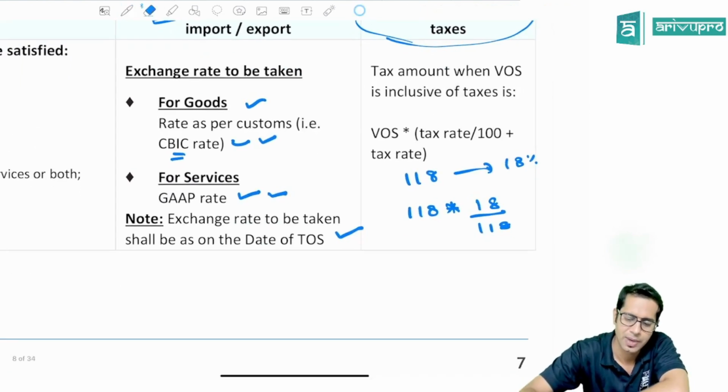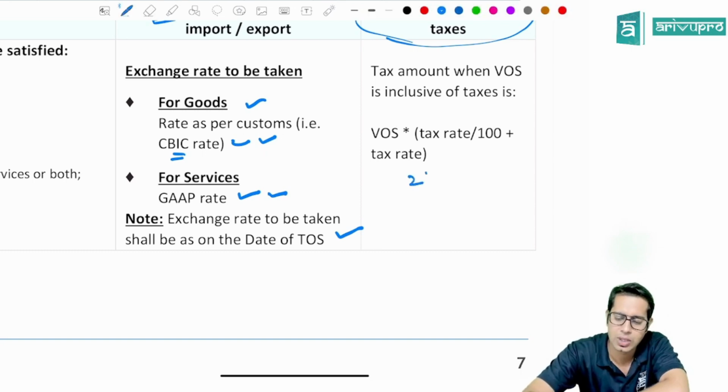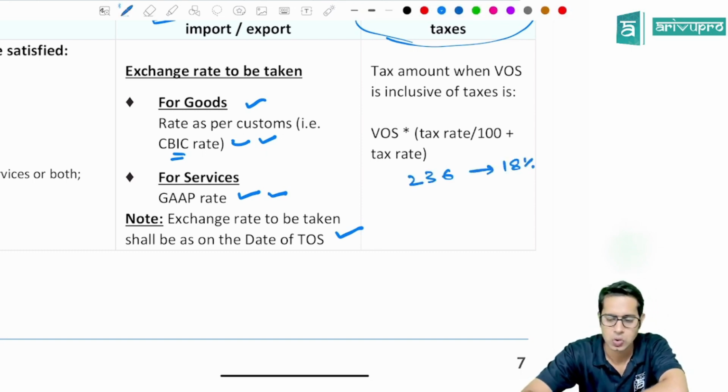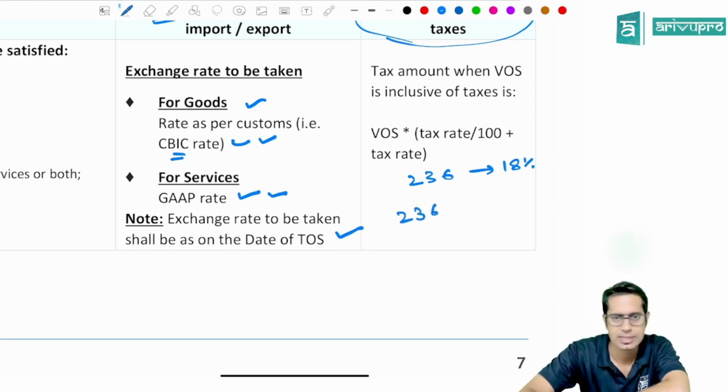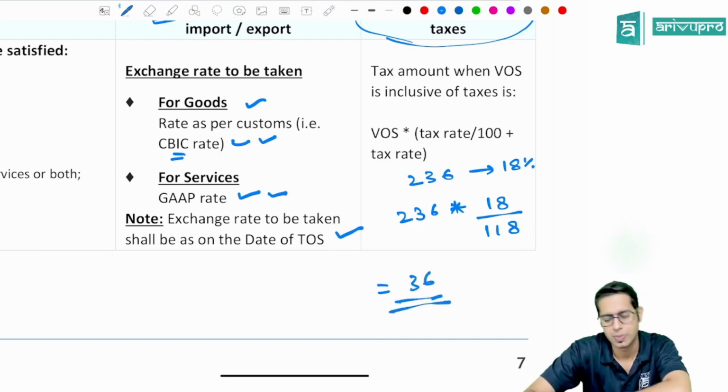This is a very simple calculation. Say they say 236 rupees and they say it includes 18% GST. So now 236 rupees is the amount including GST, into the tax rate, 18, divided by 100 plus the tax rate. Now what is the tax amount? If you do this multiplication, 36 rupees is the tax amount which we will get over here.